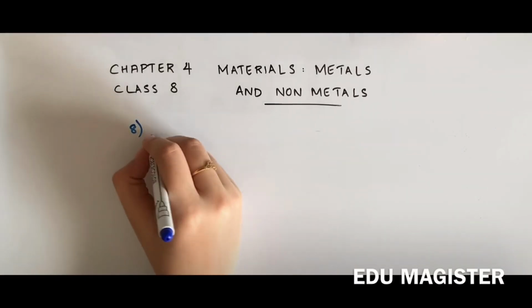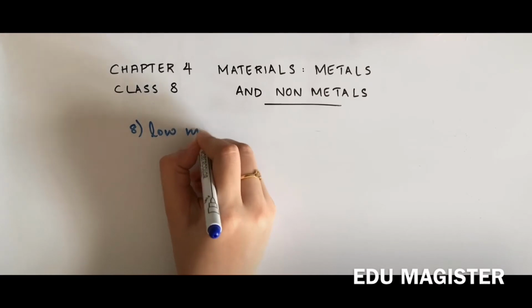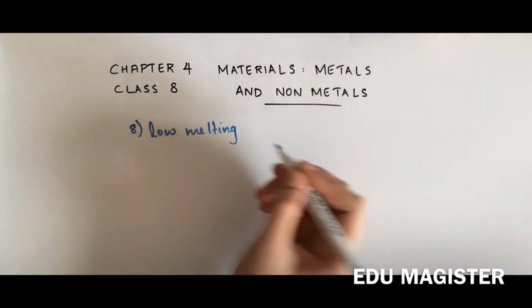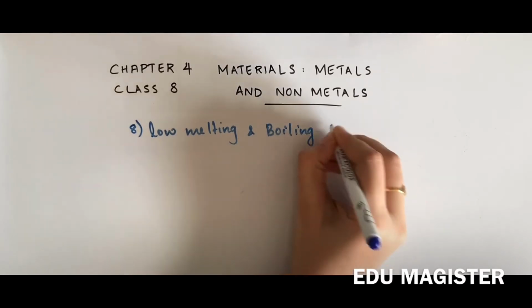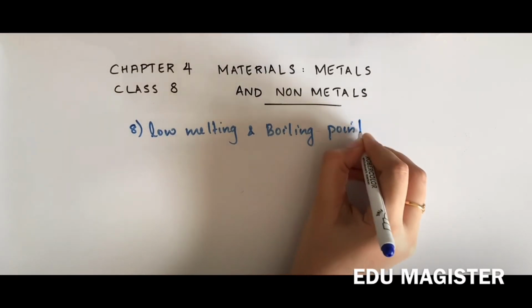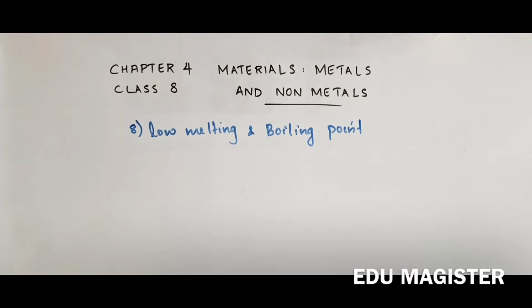Next property is low melting and boiling point. Nonmetals have very low melting and boiling points since their particles are loosely packed. Therefore it just requires very little heat to melt them or boil them.